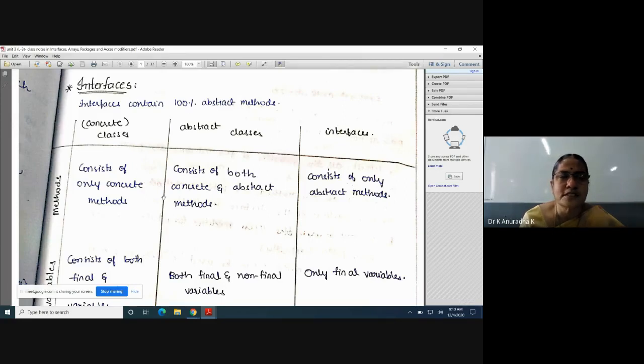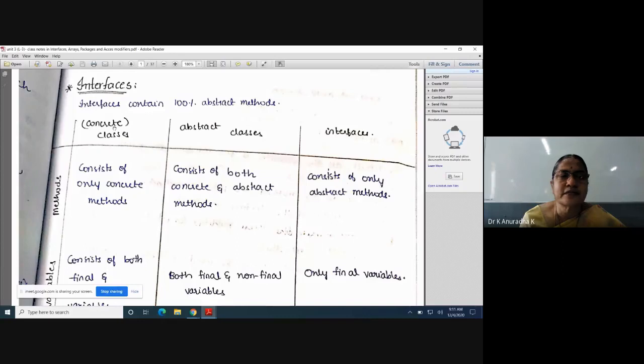These are the class notes of your senior, the last year student. Last semester I taught Java for CSE students, so I have collected the notes from her. It is good notes, so you can easily follow these notes. So go through the recordings and class notes, so you can easily write your mid exam and final exam also. Okay, now coming to interfaces.